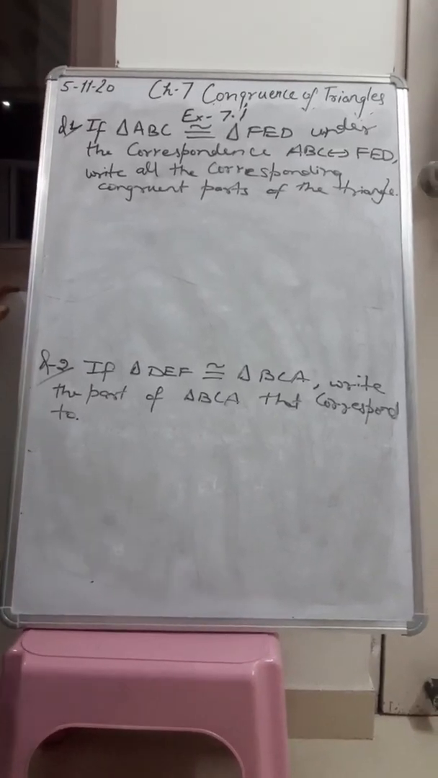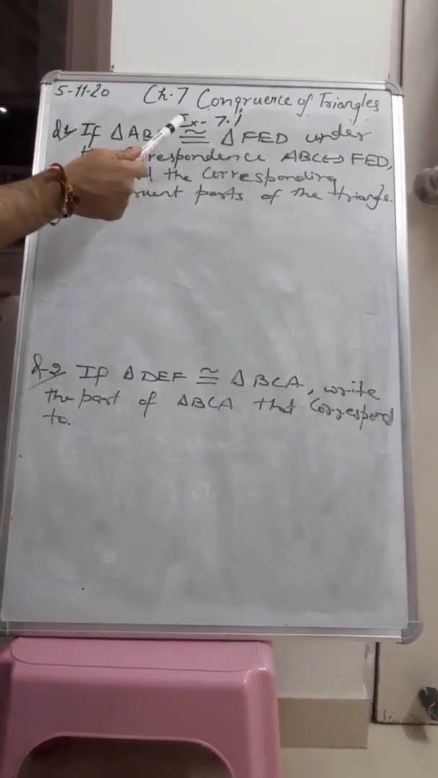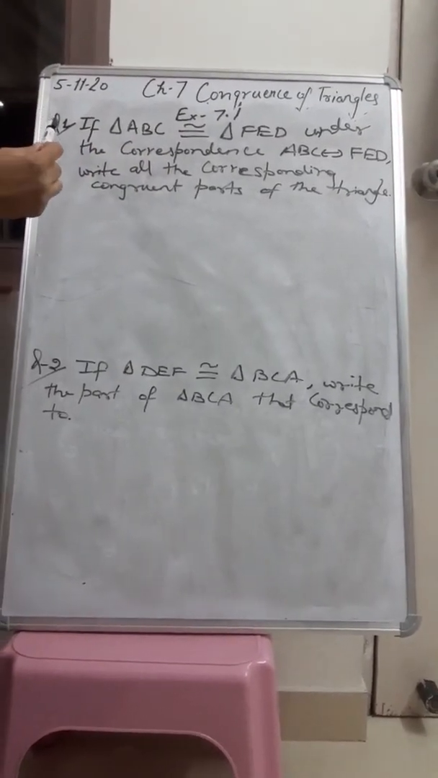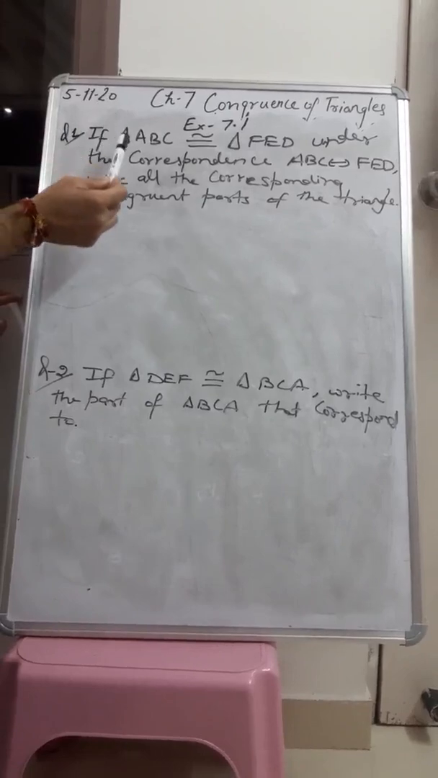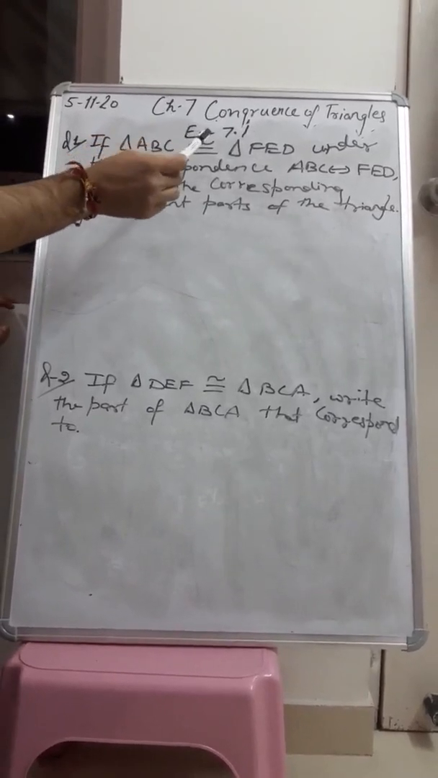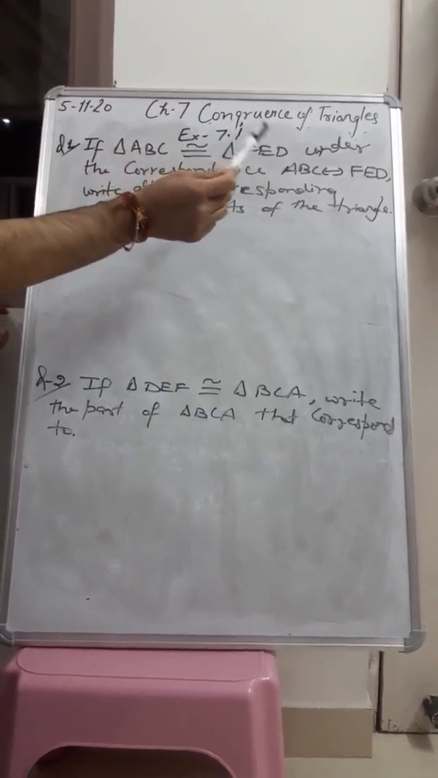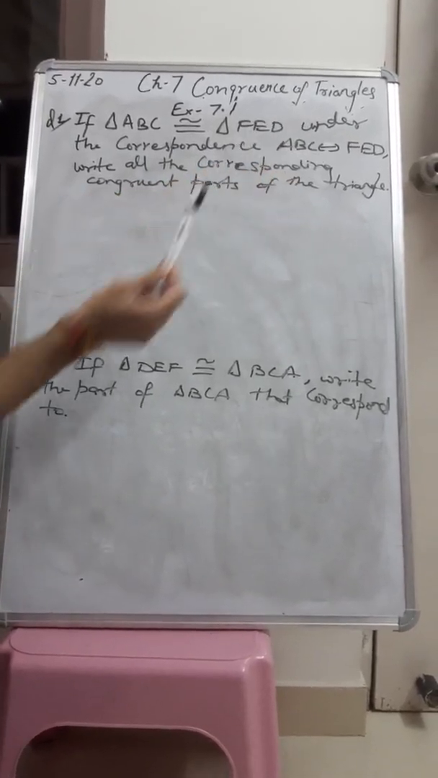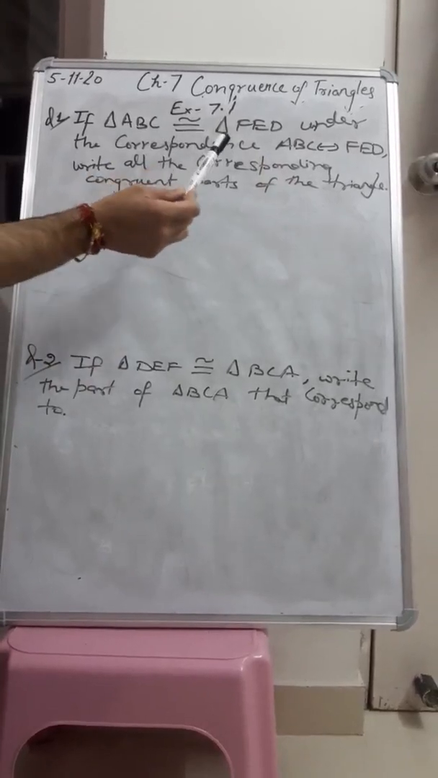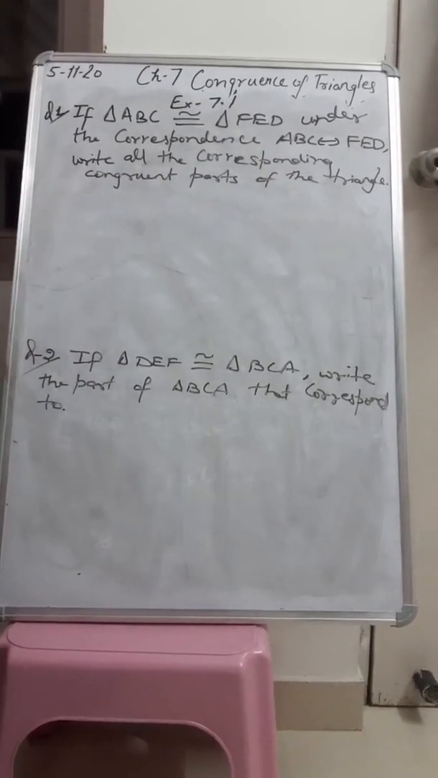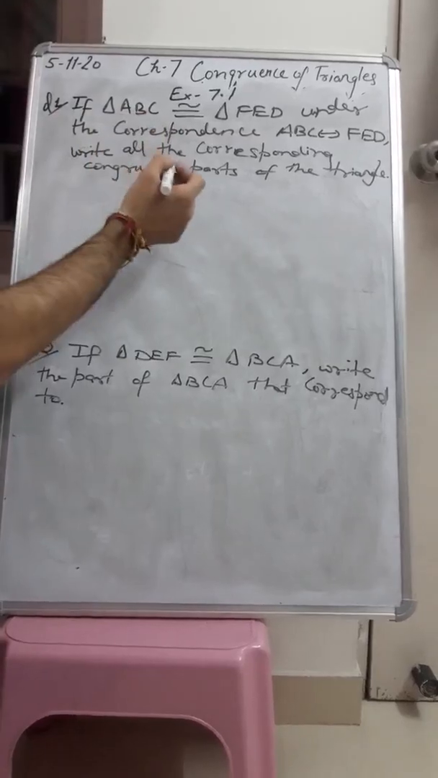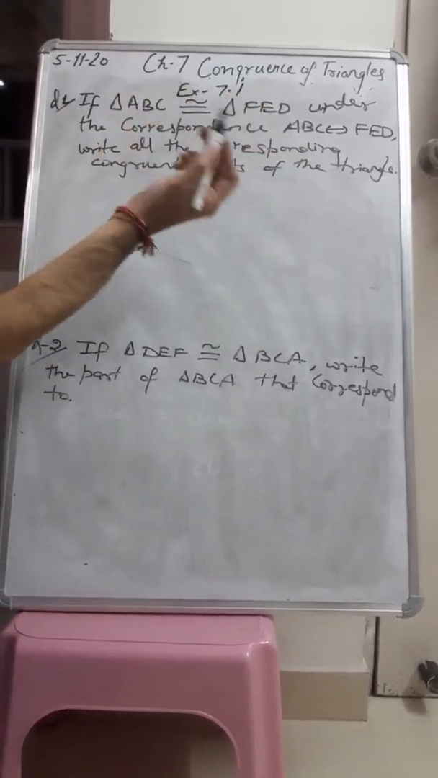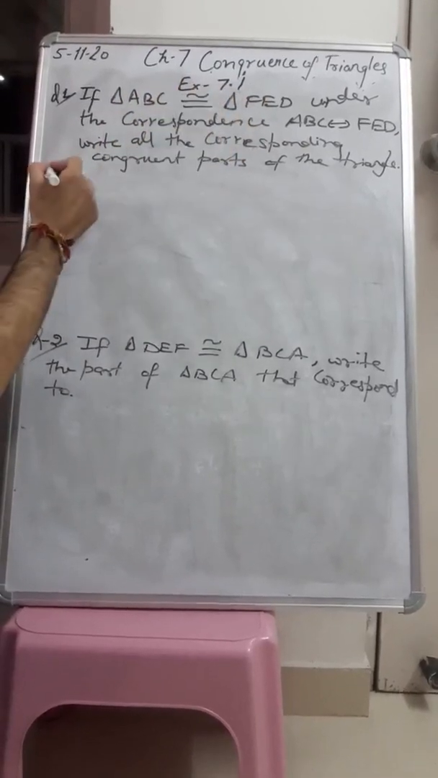Now students, here we are going to solve some sums of exercise 7.1. Here question 1 is, if triangle ABC is congruent to triangle FED under the correspondence ABC congruent to FED, write all the corresponding congruent parts of the triangles. So here we have been asked to write down the corresponding congruent parts of which triangles? Triangle ABC and triangle FED.